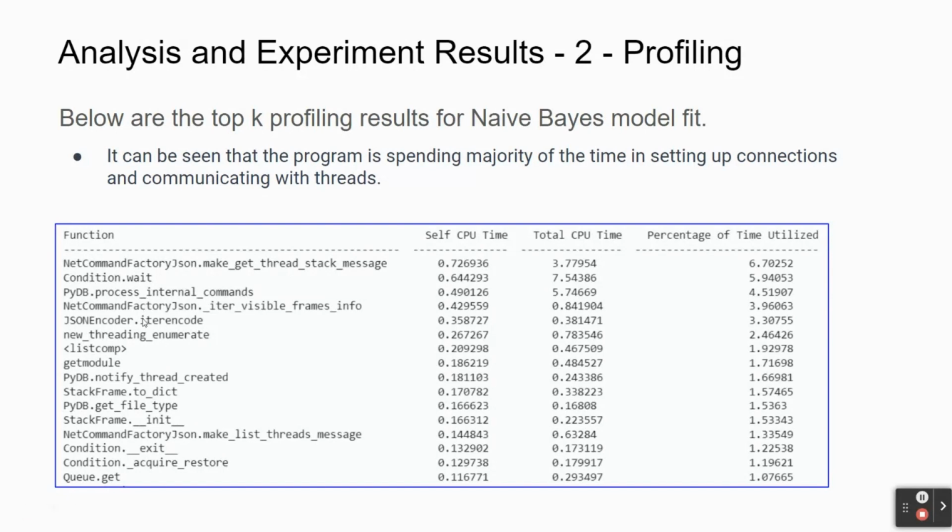You can see that most of the operations here are related to communication: notifying the thread, getting messages from the thread stack, conditional wait, which is basically acquiring a lock and waiting for resources. Most of these are communication-related messages. So the majority of the overhead is because of these communication-related messages themselves.